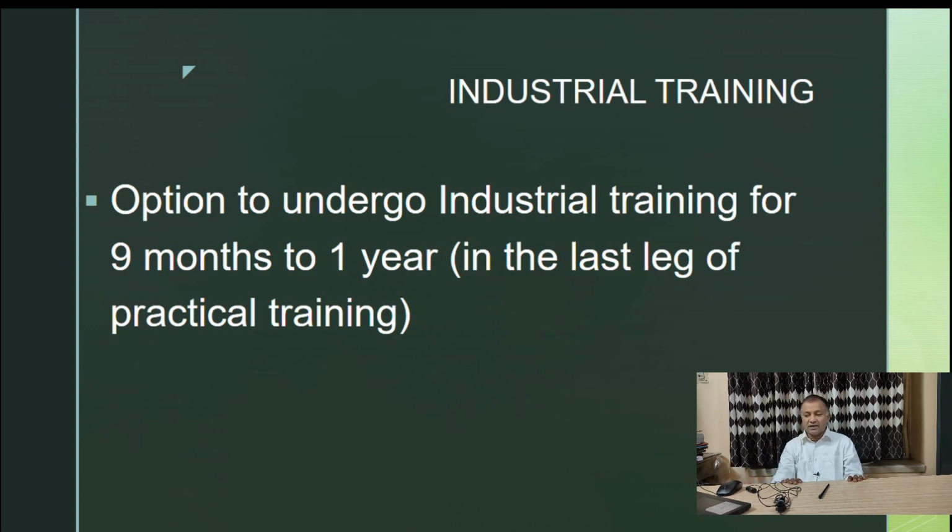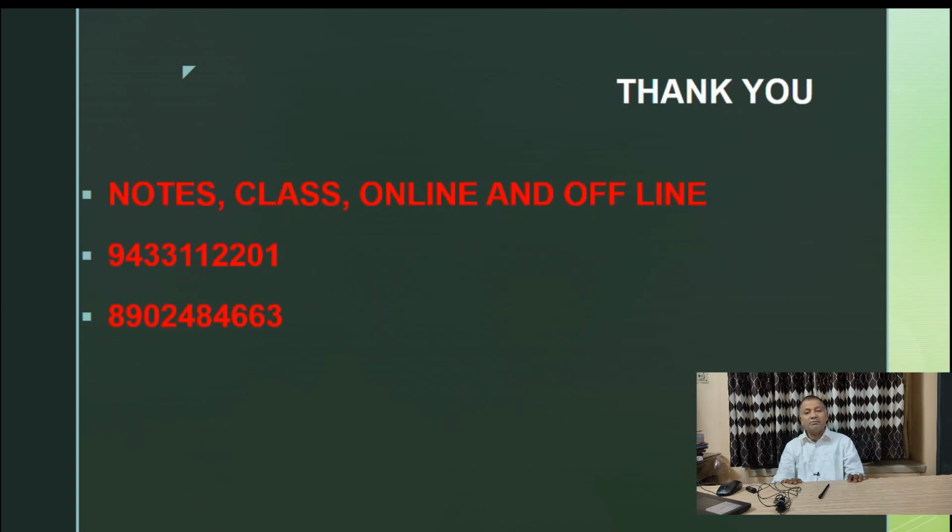Then comes the industrial training. During the last year of the articleship period, you can go for industrial training for 9 months to 1 year. Not more than 1 year, but at least 9 months to 1 year of practical training.